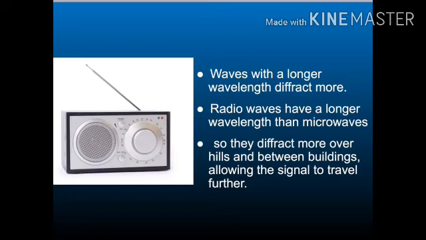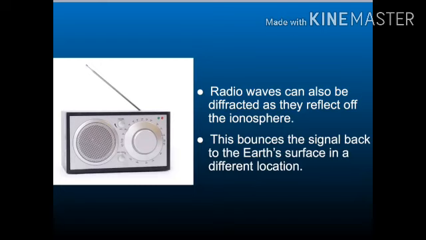Some submarines use extremely low frequency radio waves. This allows the submarine to send and receive signals from anywhere on the planet. Radio waves can also be diffracted as they reflect off the ionosphere. This bounces the signal back to the Earth's surface in a different location.